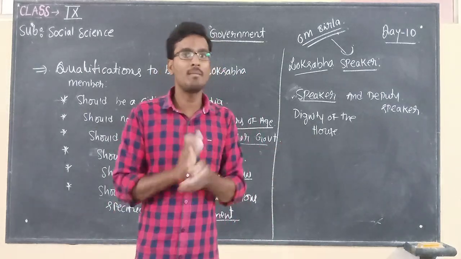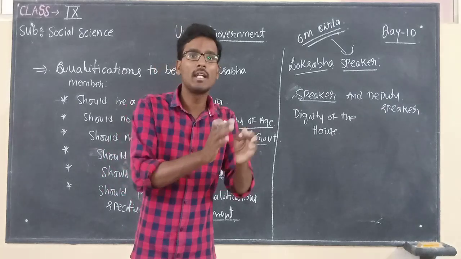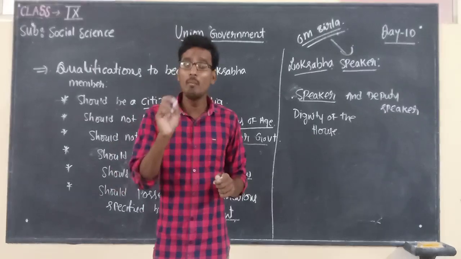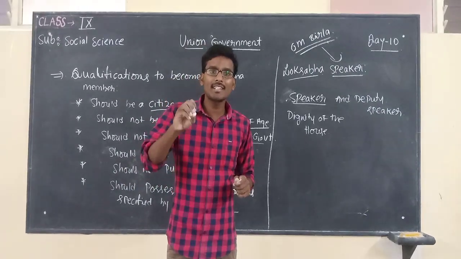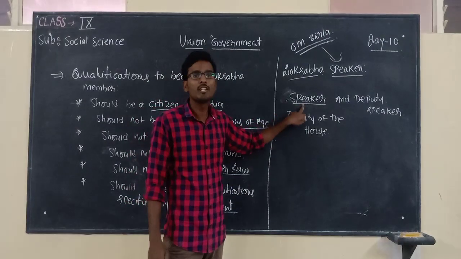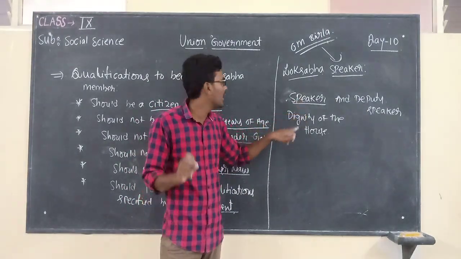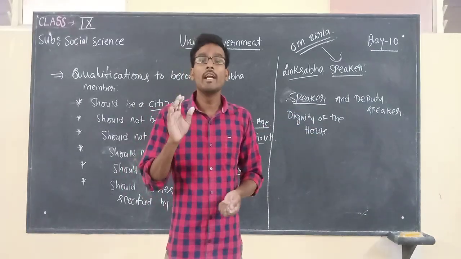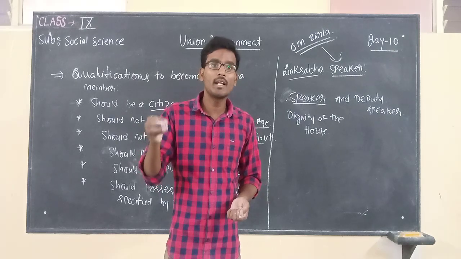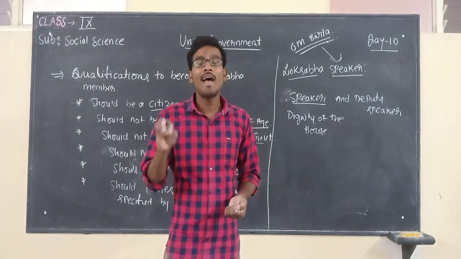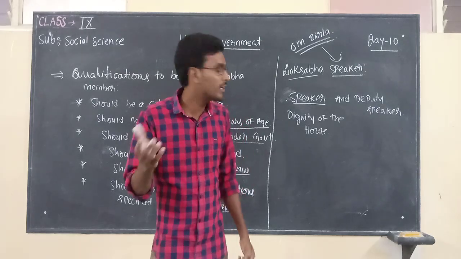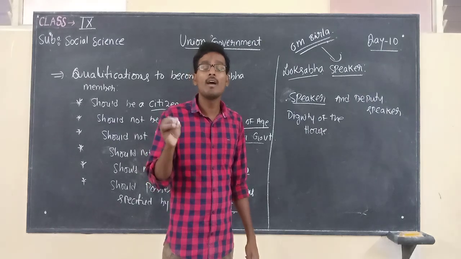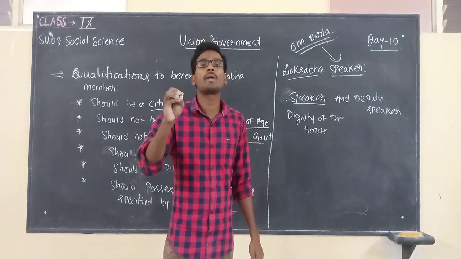In the Lok Sabha, the opposition party is there, and the ruling party is there. Opposition party people and ruling party people discuss together about a particular topic, right? That discussion is controlled by the Lok Sabha speaker only. That is the reason I told you the dignity of the house is maintained by the speaker, and more importantly, including the prime minister, all the members in the house are expected to give proper respect to the Lok Sabha speaker.